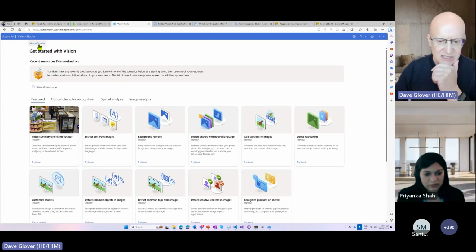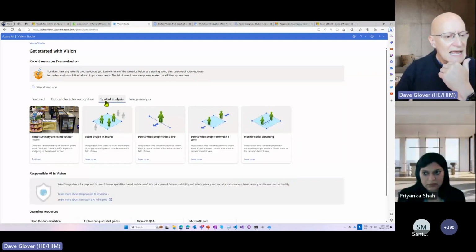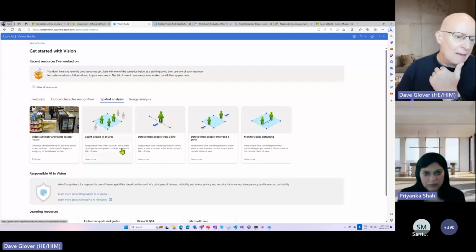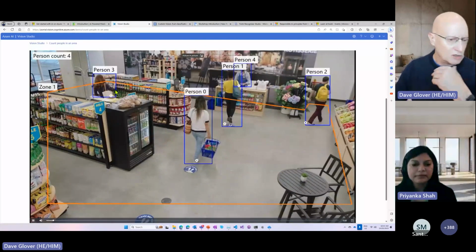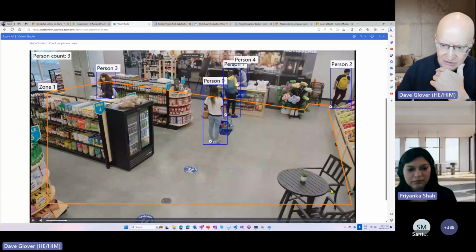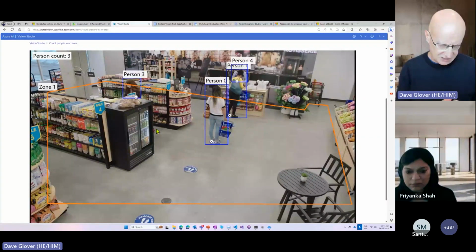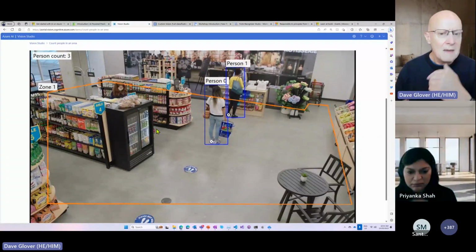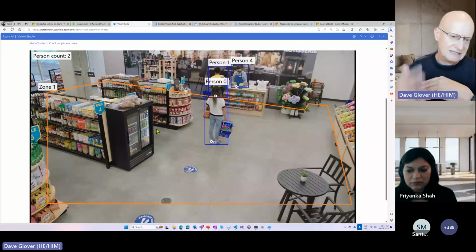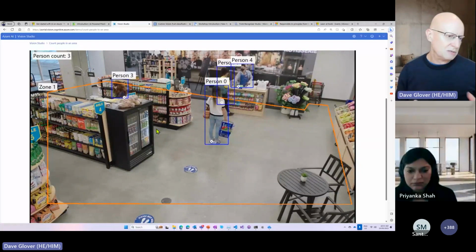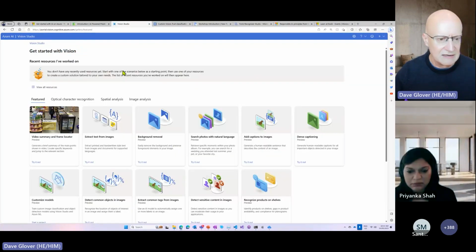If I go to a couple of other ones, there's nice background removal. But the one I really liked is spatial analysis, and so things like people counting. Now, this is a video, and you'll see what we've got. We've got what's called a polygon, and the polygon here defines the area that I'm interested in. But you can see that we've got a real-time camera feeding into this. Now, clearly, this is a recording, but you'll get the general idea that we've got no identified information, but we can say, okay, this is a person. And this might be super useful for understanding shoppers' behaviors and things like that. It can be the kind of scenarios for that.